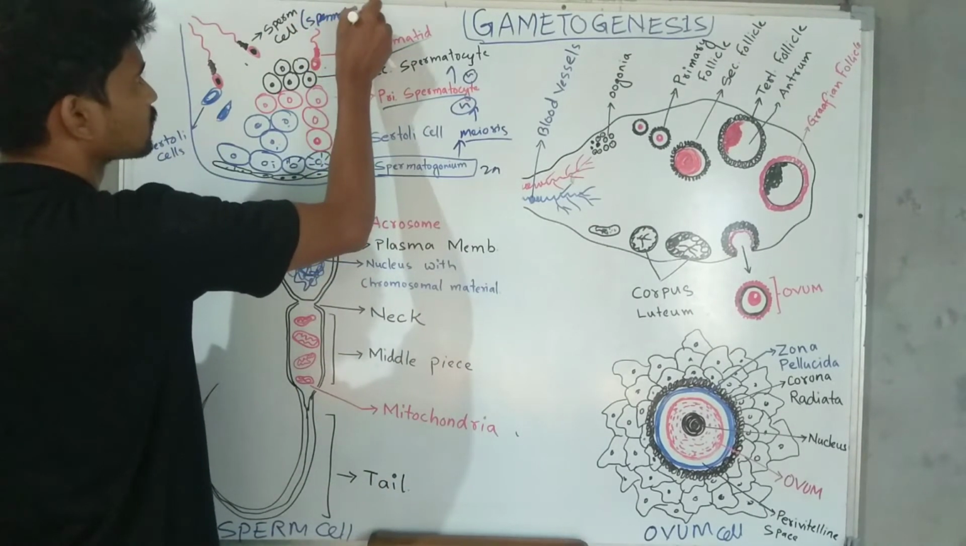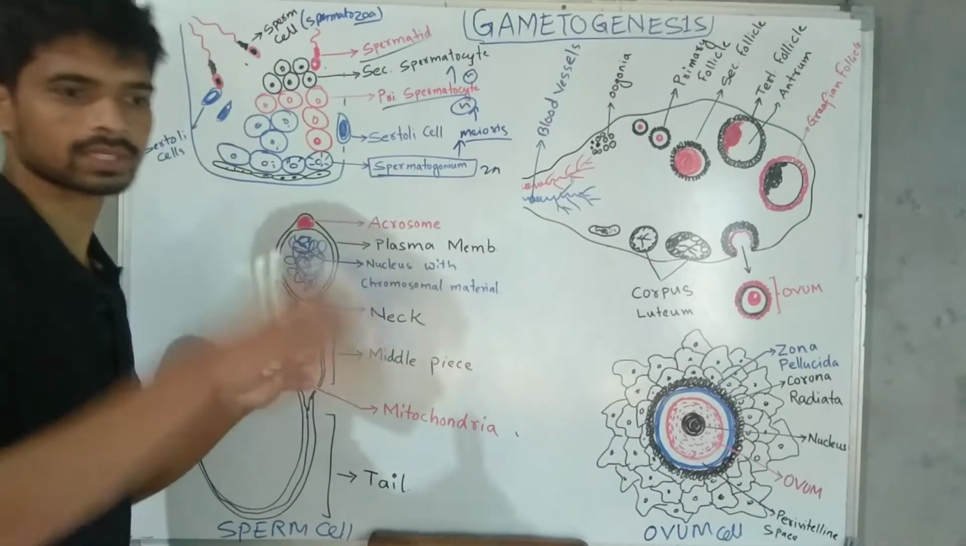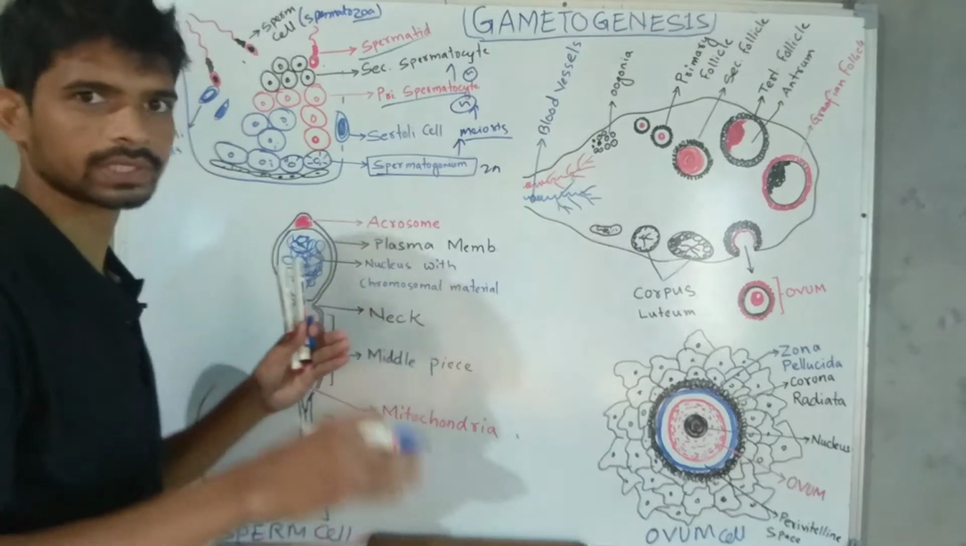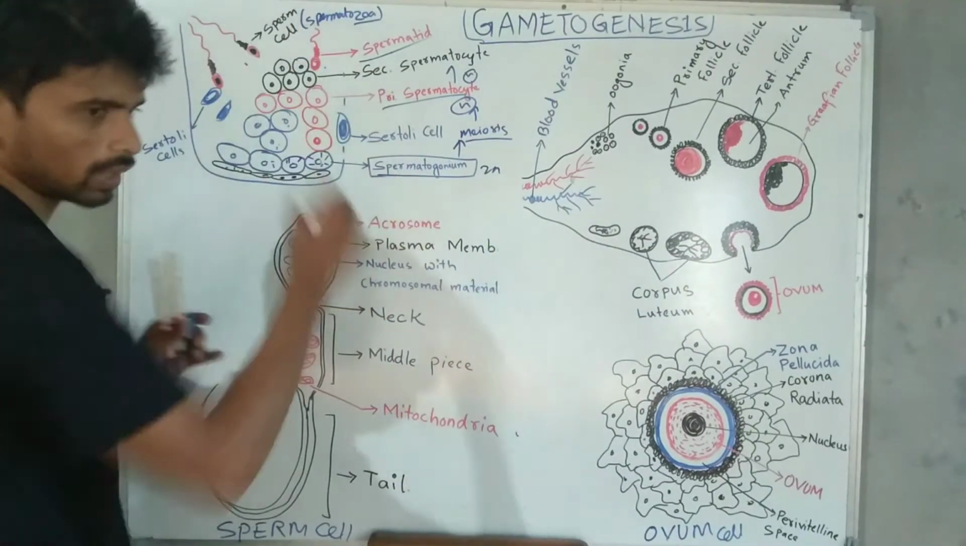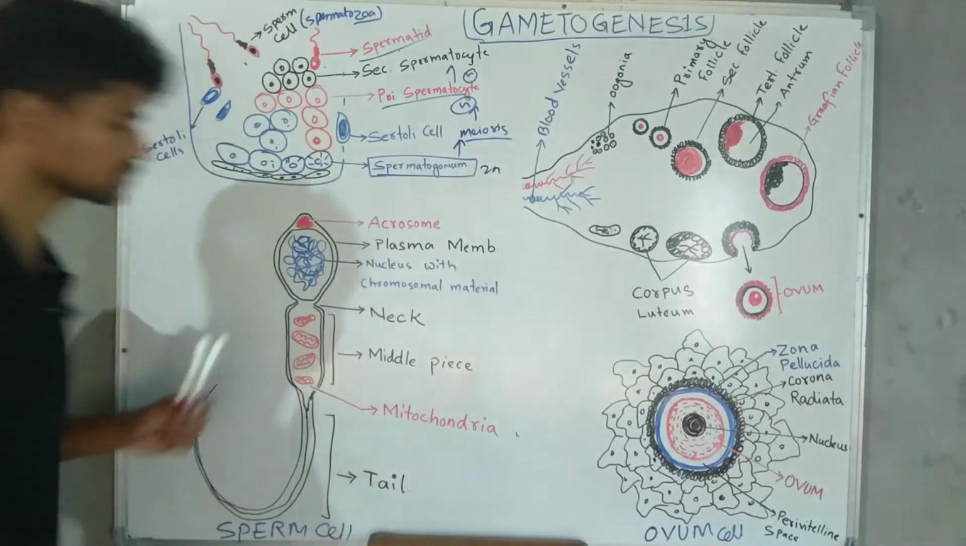Zoa comes from a Greek word meaning motile, the ability to move. So it becomes spermatozoa. The spermatid cannot move, but the spermatozoa can move.